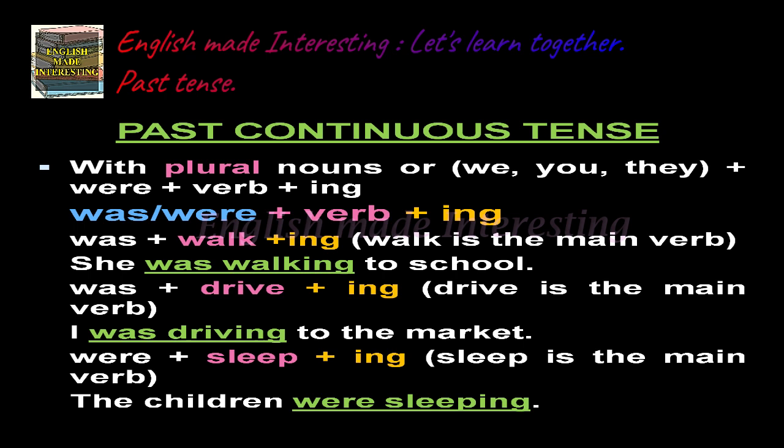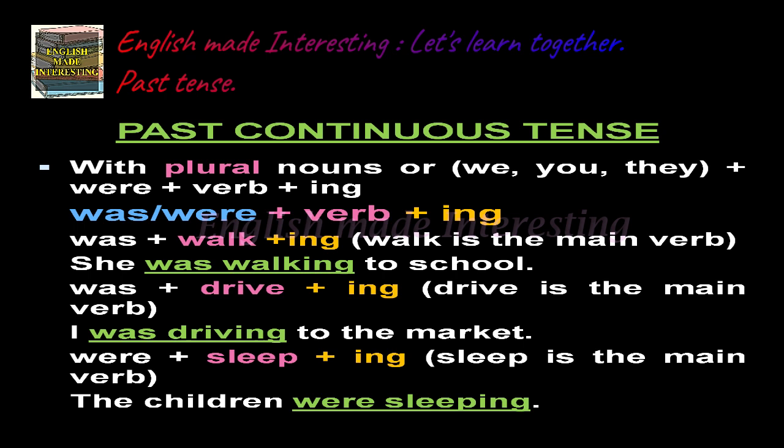So the formation is was or were plus verb plus ing. Was plus walk plus ing. Here walk is the main verb. Walking is the ing form of the main verb. Example, she was walking to school.